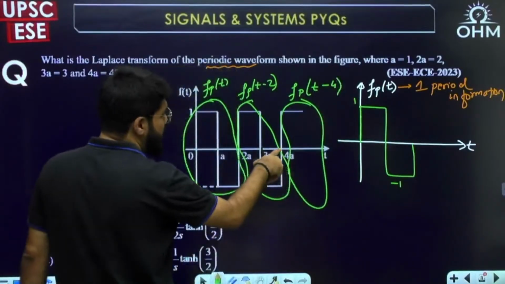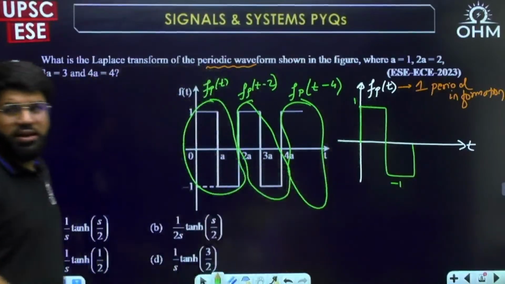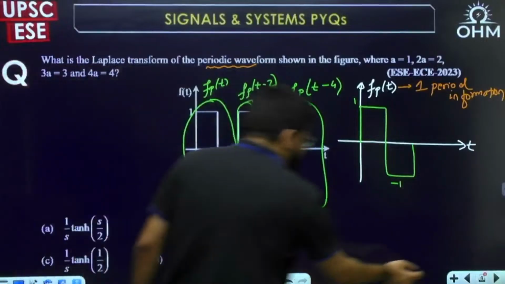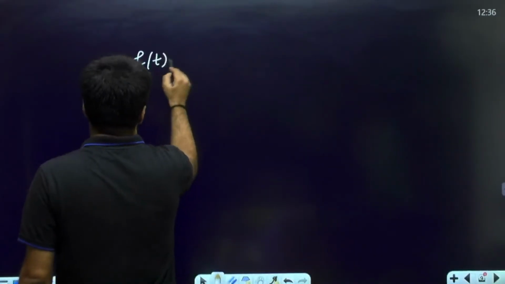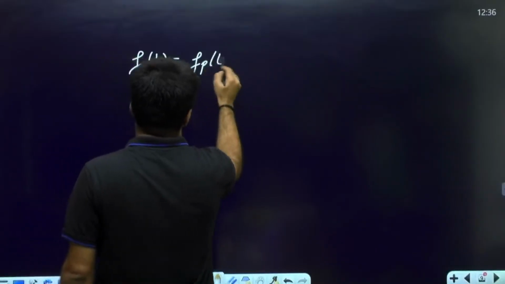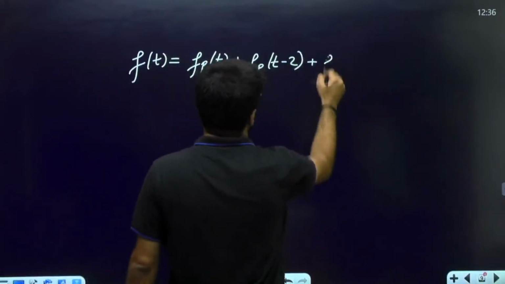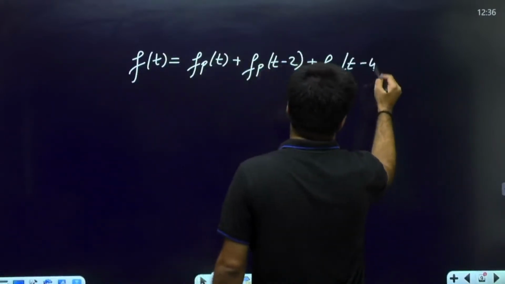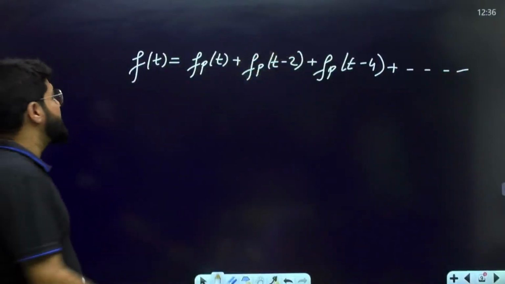The next part starts at t equal to 4, and the next at 6, etc. So I can express my given signal as FPT plus FPT minus 2 plus FPT minus 4 till infinite terms, FPT minus 6, FPT minus 8, etc.